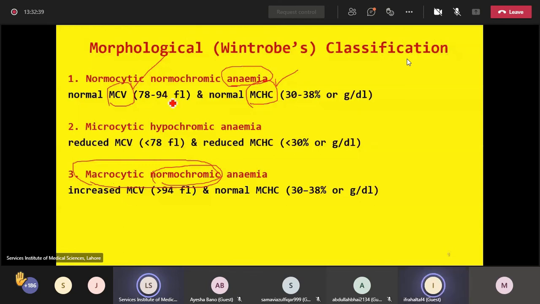The blood indices MCV and MCHC depict size and color. So sometimes the size is normal and the color is normal. However, the quantity of RBCs, the RBC count, is less than normal. So although their size is normal and the chromicity is normal, the quantity is less than normal. Such anemias will be labeled as normocytic normochromic anemia.